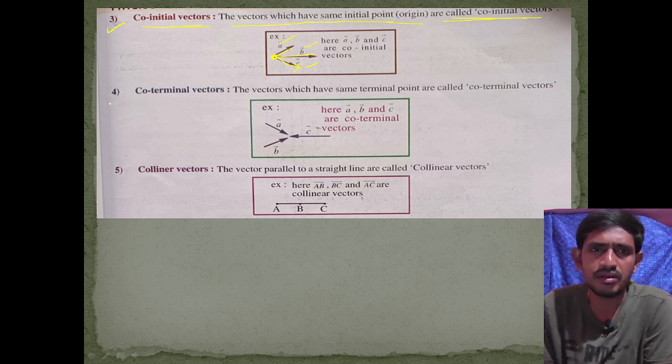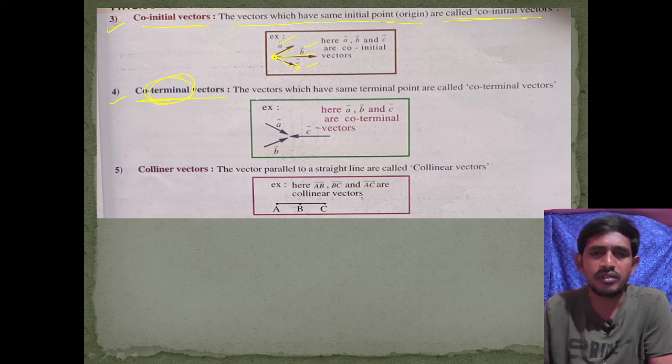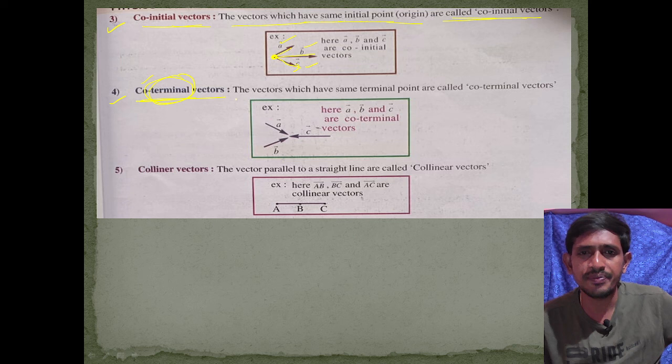Next, the fourth one, co-terminal vectors. Terminal means ending point. The vectors which have the same ending point are called co-terminal vectors. For example, see here, the A vector, B vector and C vector all end at this point. Suppose we call this point O.